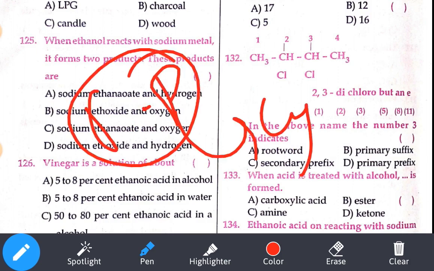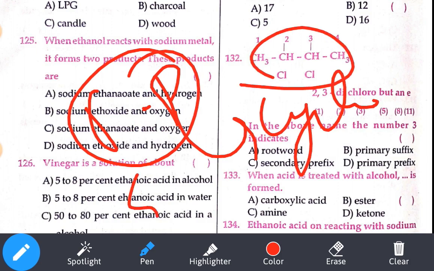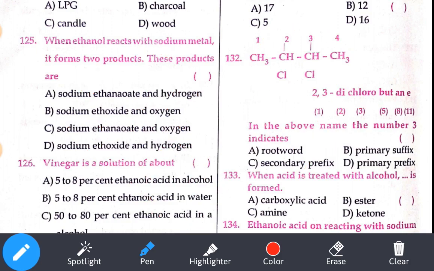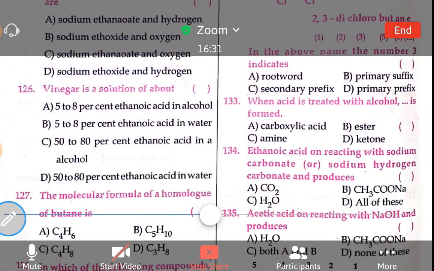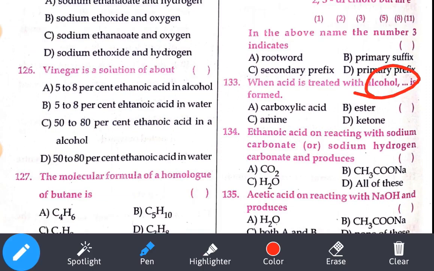133. When acid is treated with alcohol, okay, means what? Ethanoic acid plus alcohol gives rise to an ester. Where is it? Option number B. Okay. Ethanoic acid on treating with sodium carbonate or sodium hydrogen carbonate produces what? We already saw that if it is a carbonate, we will get carbon dioxide gas. At the same time, CH3COONa will form, and a water molecule also. 135. Acetic acid reacting with NaOH produces CH3COONa. OH is there, so H2O will be formed. So both A and B.